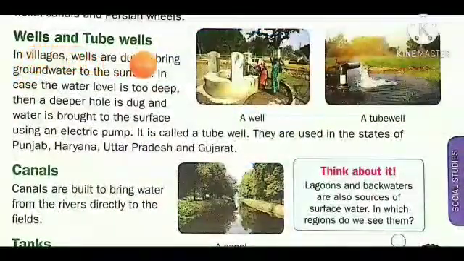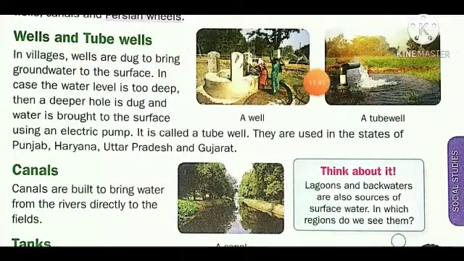Wells and tube wells. So we are learning about wells and tube wells. In villages, wells are dug to bring groundwater to the surface. From the groundwater, we can get water out onto the surface through wells. When the water level is too deep, so that it is not as near as in a well, then a deeper hole is dug and water is brought to the surface using an electric pump.